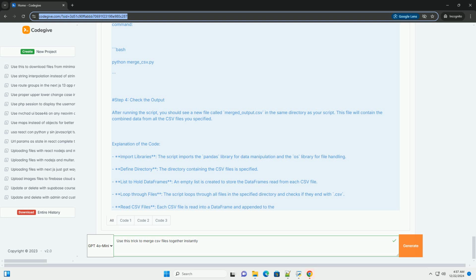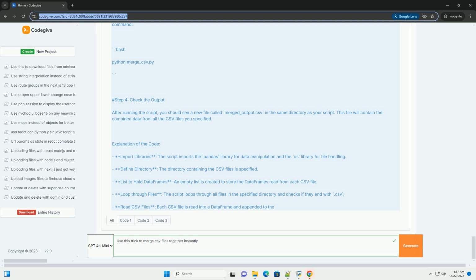Concatenate all data frames into a single data frame. merged_df = pd.concat(data_frames, ignore_index=True). Save the merged data frame to a new CSV file. merged_df.to_csv('merged_file.csv', index=False). Print 'CSV files merged successfully'.